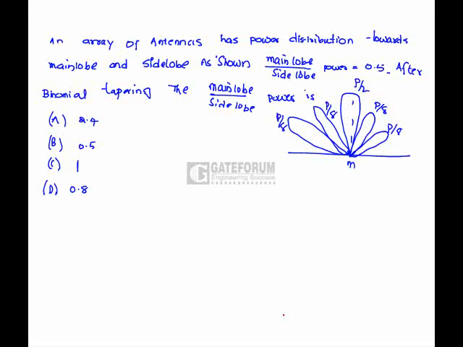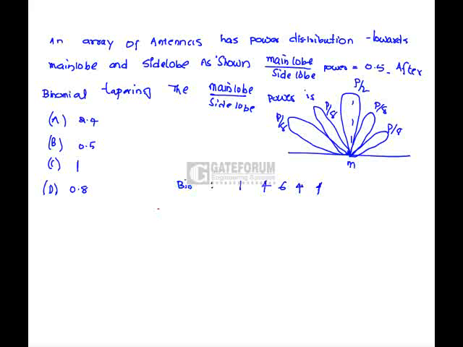The question is: an array of antennas has a power distribution towards the main lobe and side lobes as shown in the figure. The ratio of main lobe power to side lobe power is 0.5. After binomial tapering, what will be the ratio of main lobe power to side lobe power? Here there are 5 lobes including the main lobe, 4 side lobes and 1 main lobe. So the binomial tapering must be 1, 4, 6, 4 and 1.